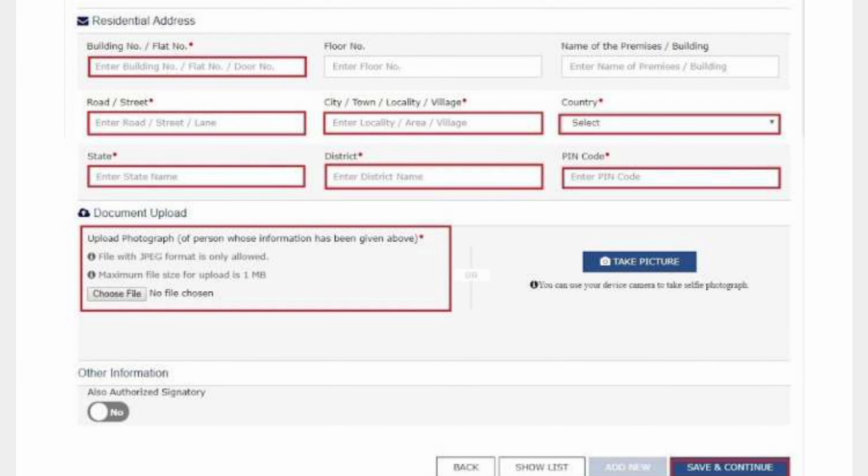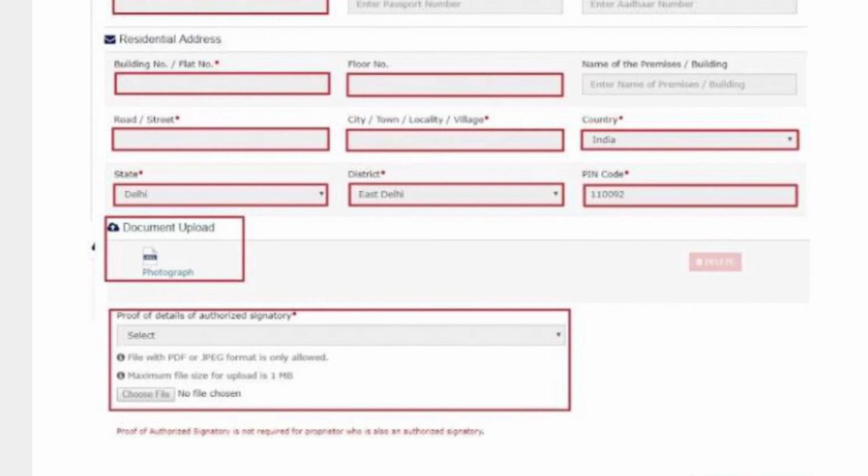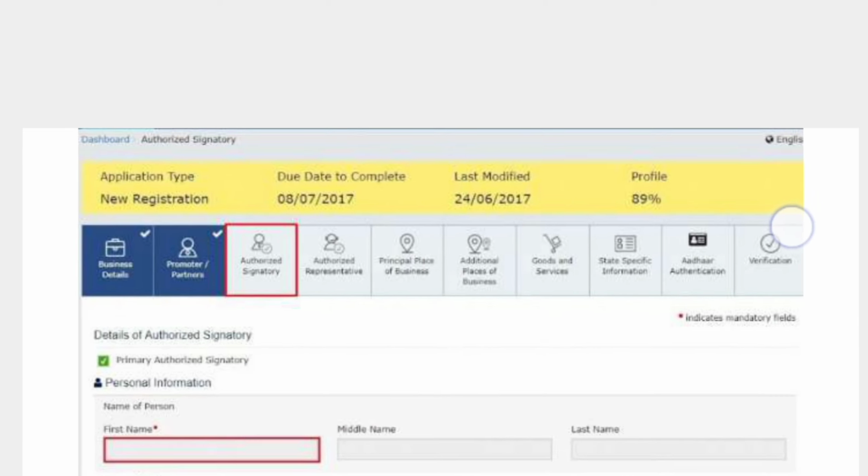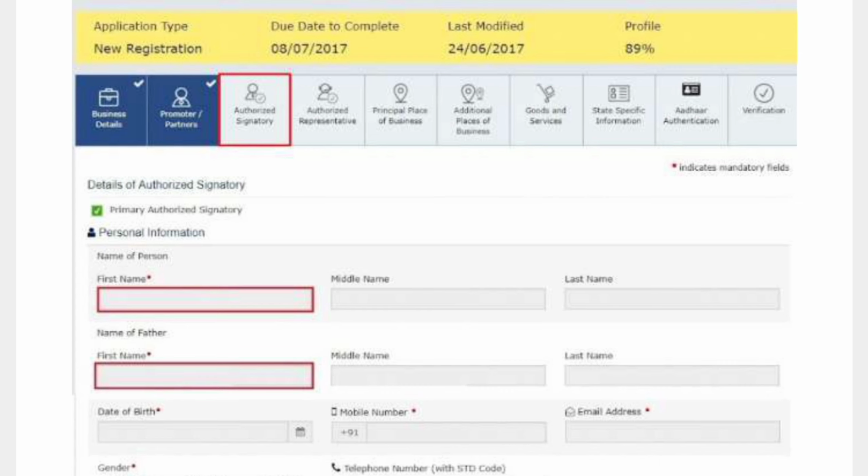If he is the sole proprietor of that business and the authorized person of this business, he can click yes here. If he is not the authorized person of his own business and some other person is the authorized person, then you have to fill in the details of the other person, the authorized signatory details, here.